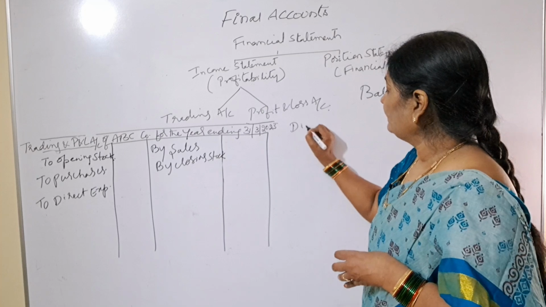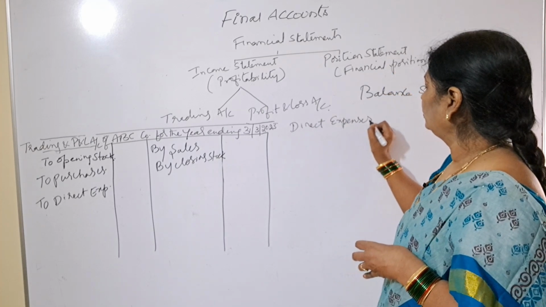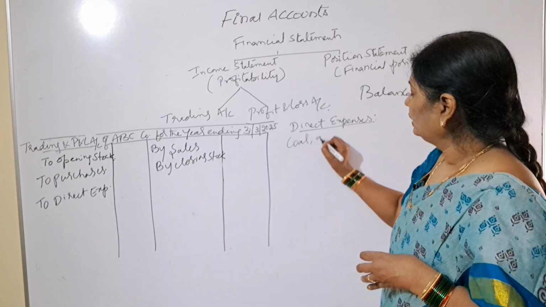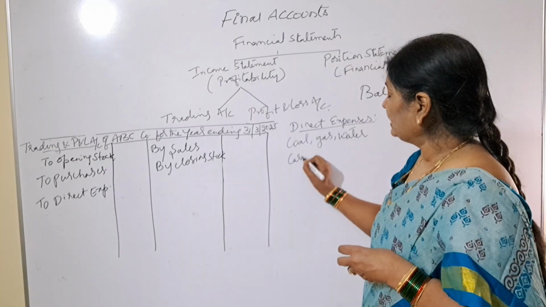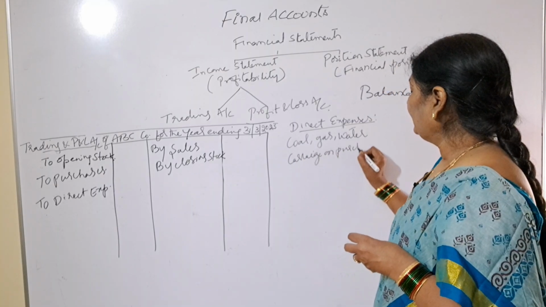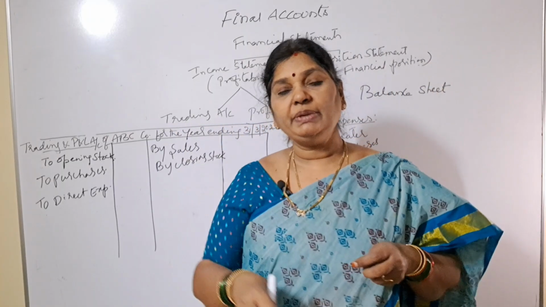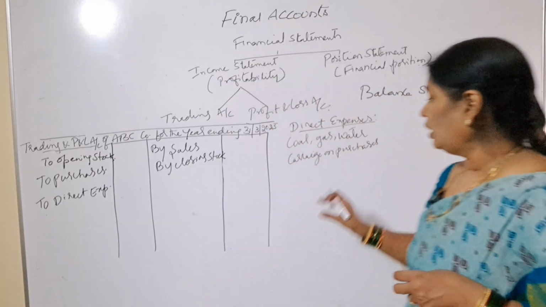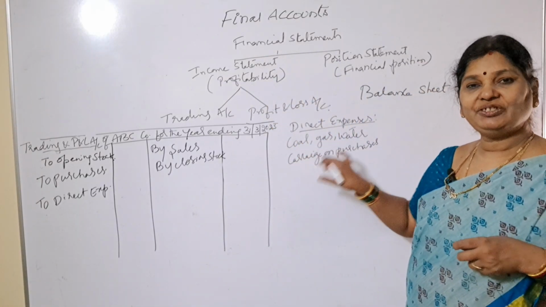Direct expenses cover coal, gas, water, carriage on purchases. What is the meaning of carriage on purchases? When we are purchasing materials, how will you bring those materials into our business? By using transportation, right? So the expense of bringing our materials into the business is called carriage on purchases,